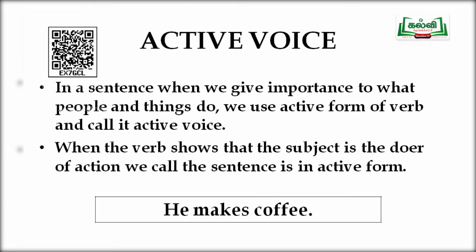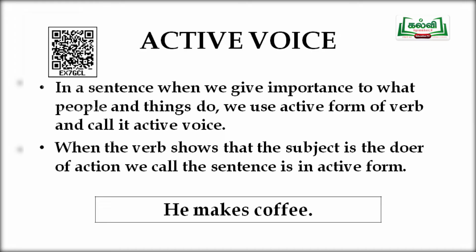What is active voice? In a sentence, when we give importance to what people and things do, we use the active form of verb and call it active voice. When the verb shows that the subject is the doer of the action, we call the sentence active form.